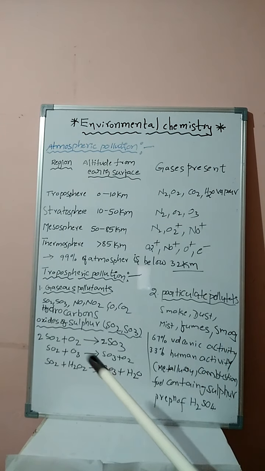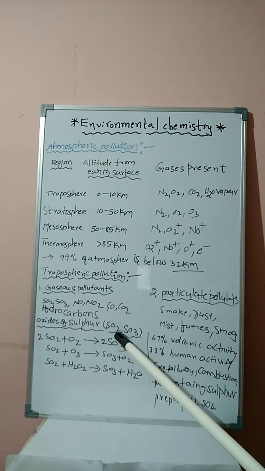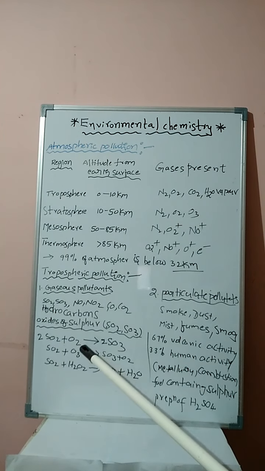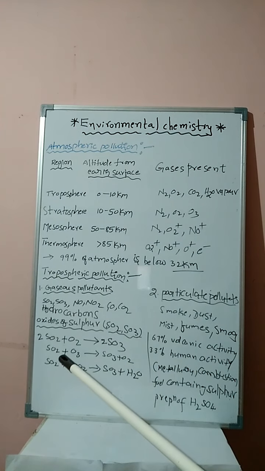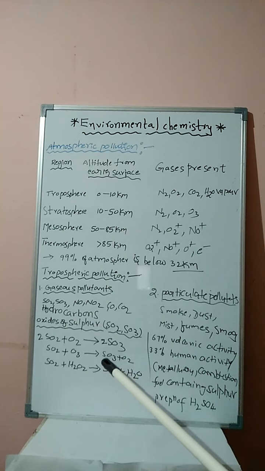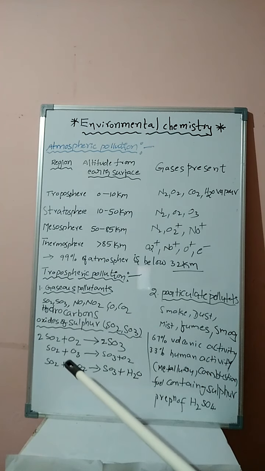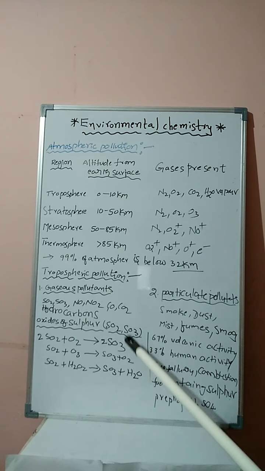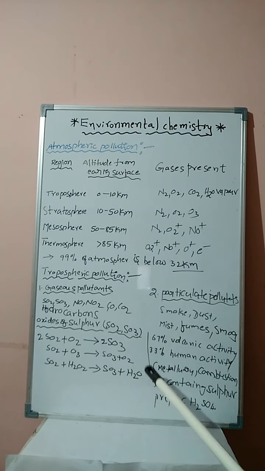Now, first, students, sulfur dioxide and sulfur trioxide, the oxides of sulfur. The sulfur dioxide reacts with oxygen to form sulfur trioxide. The sulfur dioxide can be converted into sulfur trioxide also by using ozone and hydrogen peroxide. Ozone and hydrogen peroxide oxidize sulfur dioxide to sulfur trioxide. With ozone, sulfur trioxide plus oxygen is formed. With hydrogen peroxide, sulfur trioxide plus water can be formed.